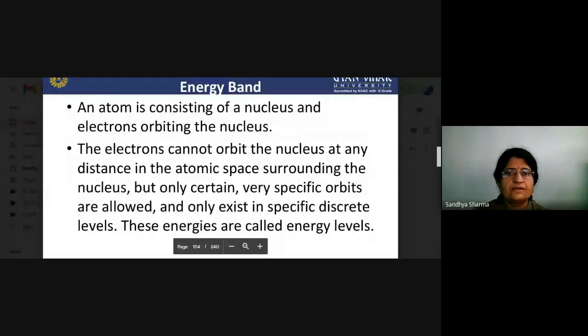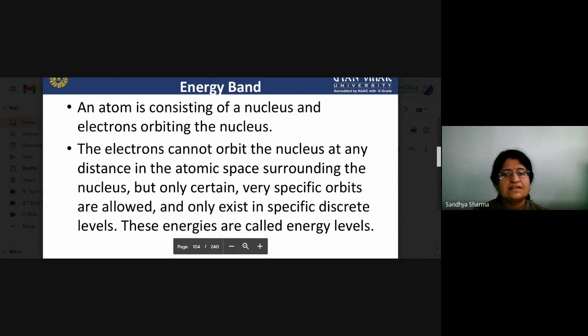Now we will discuss the energy band. An atom consists of a nucleus and electrons orbiting the nucleus. The electrons cannot orbit the nucleus at any distance in the atomic space surrounding the nucleus, but only certain very specific orbits are allowed and exist at specific discrete levels.